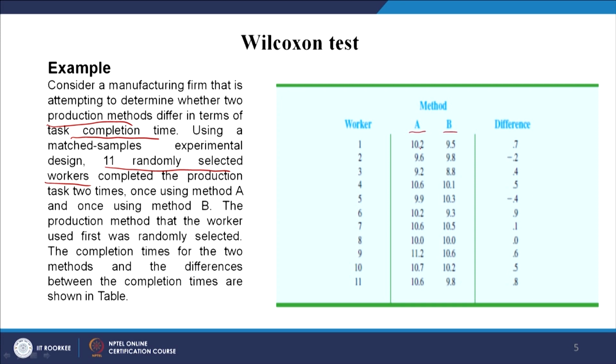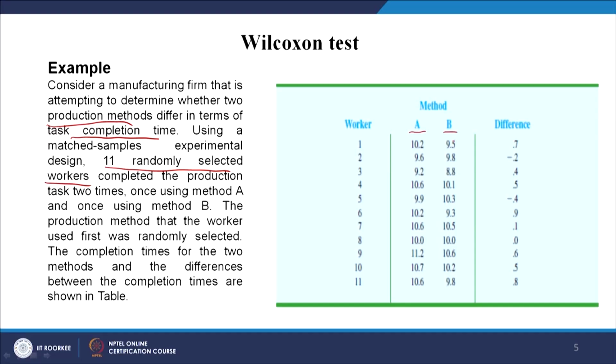You see, for example, it is unitless at the moment. So, 10.2 seconds or 10.2 minutes, you can take whichever. Let us forget the units. Let us say the first worker took 10.2 seconds using method A, and the same worker took 9.5 seconds using method B. That means he has taken less time using method B. Similarly, worker 2 has used 9.6 seconds here, and 9.8 seconds using method B.